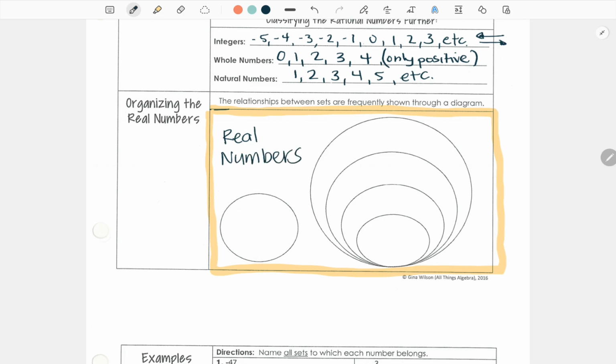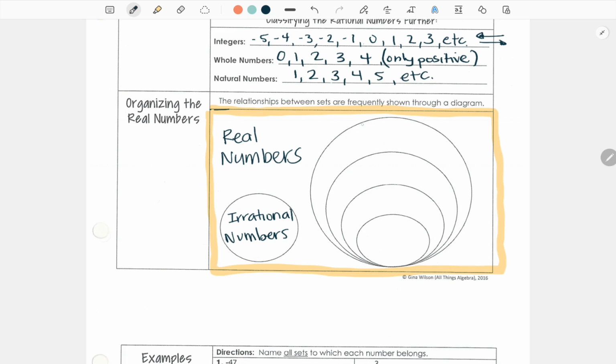right? But then we have numbers that are complex or not easy to work with. We know those are irrational numbers, right? Irrational. And then we have which irrational numbers are real numbers. They're just irrational. They're in a category on their own. They're grouped by themselves.